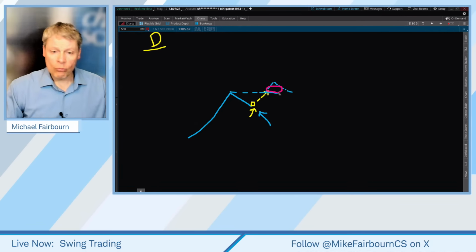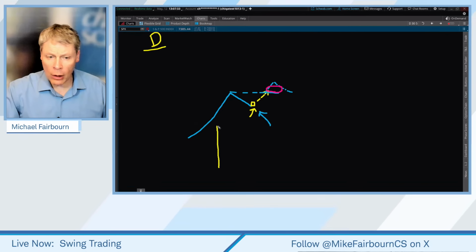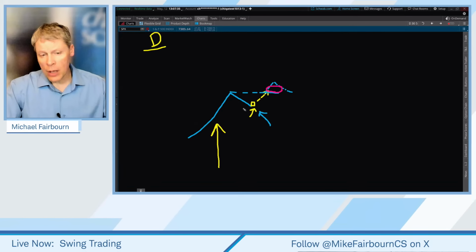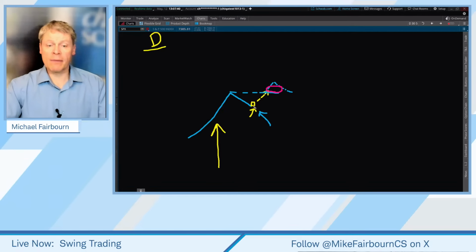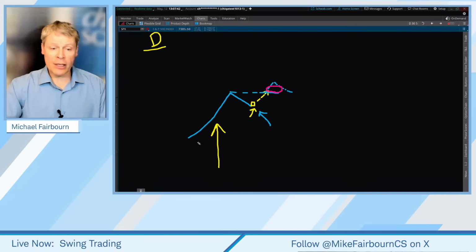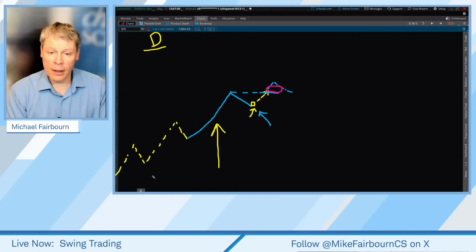Why is that? Well, you're seeing higher highs and higher lows. You're seeing the strength of a fairly large run followed by a very, very small pullback, relatively speaking, to this move. In addition, there could have been a much longer trend at play over here, so we might have a longer-term trend that is up as well.